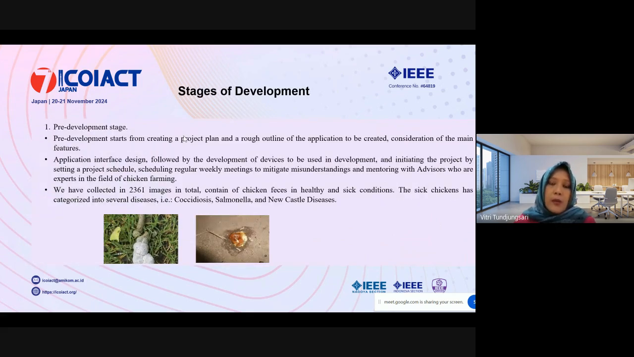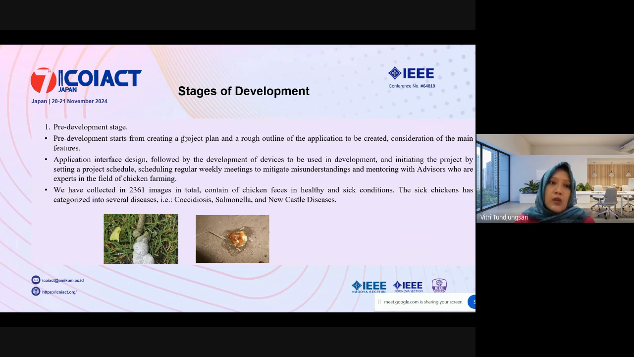So we develop our application in three main stages of development. The first stage is the pre-development stage. This stage starts from creating a project plan and a rough outline of the application to be created, and consideration of the main features. We also did application interface design, followed by the development of devices to be used in development, and initiating the project by setting a project schedule, scheduling regular weekly meetings to mitigate misunderstandings, and mentoring with advisors who are experts in the field of chicken farming.